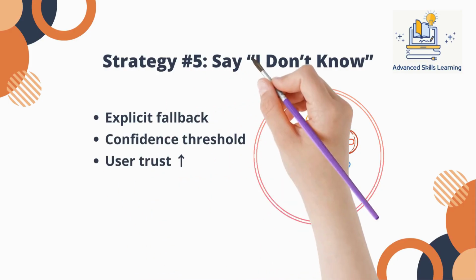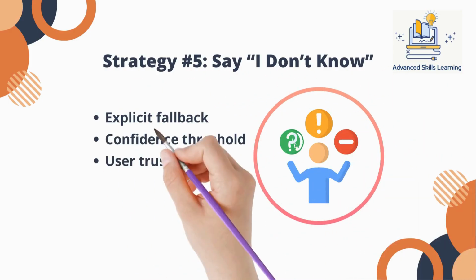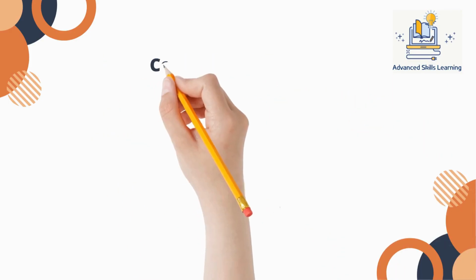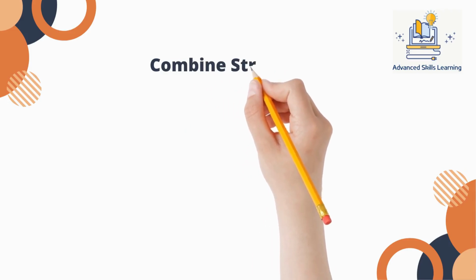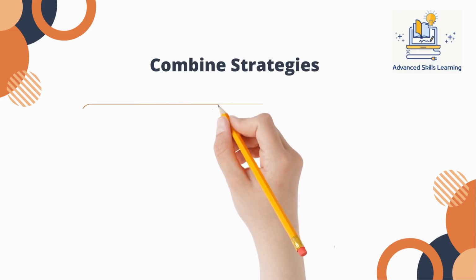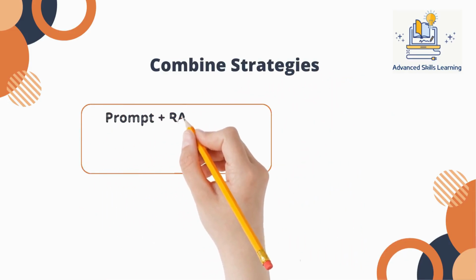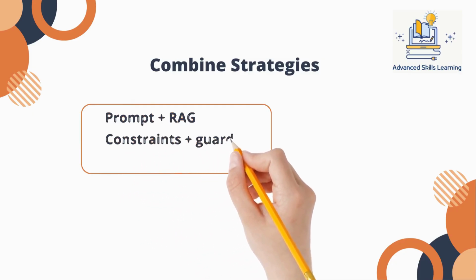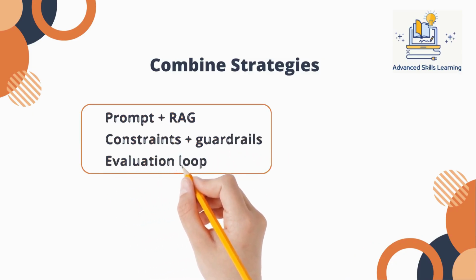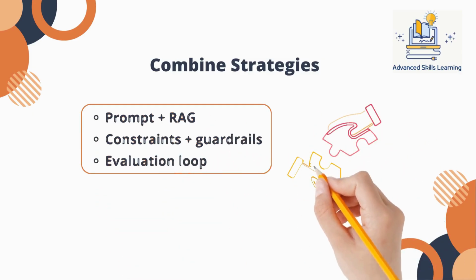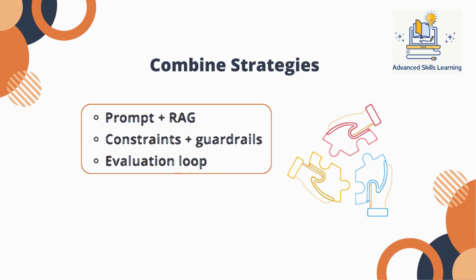In production systems, hallucination reduction is never about a single technique. The most reliable Gen AI architectures combine multiple layers: strong prompt design, retrieval-based grounding, constrained outputs, guardrails, and continuous evaluation. Each layer reduces risk, and together they form a robust defense.